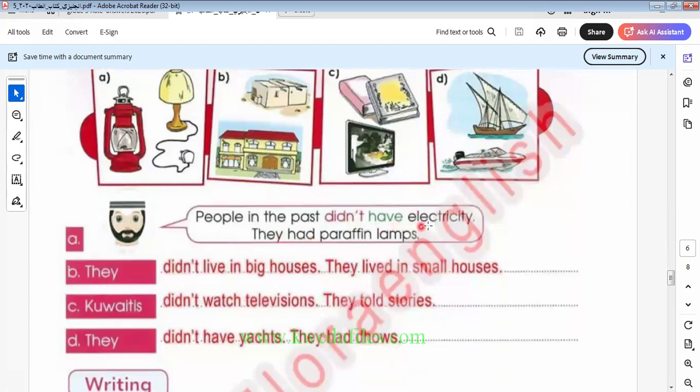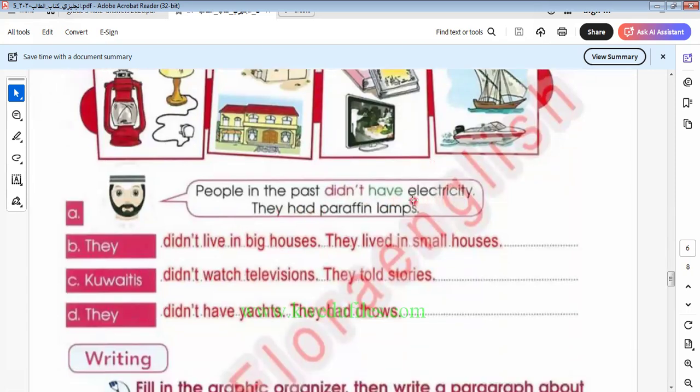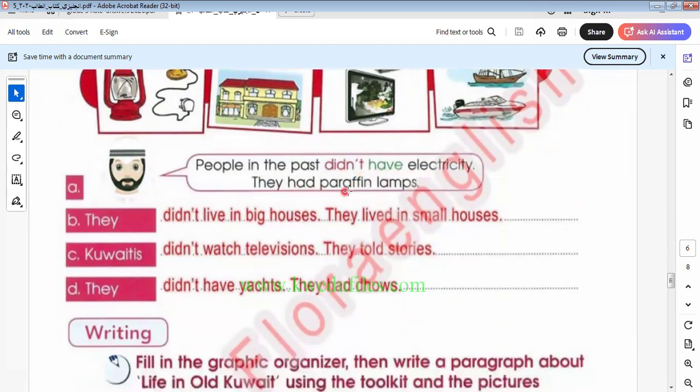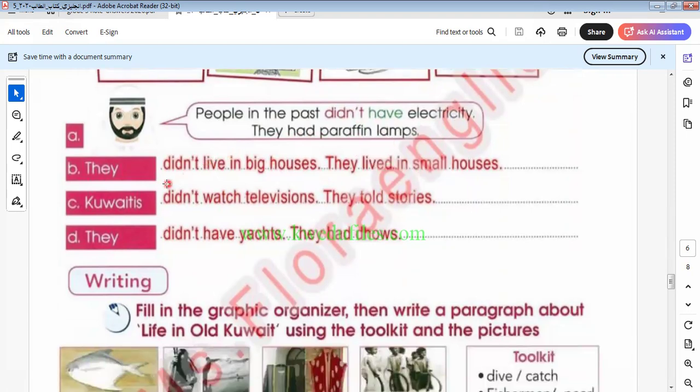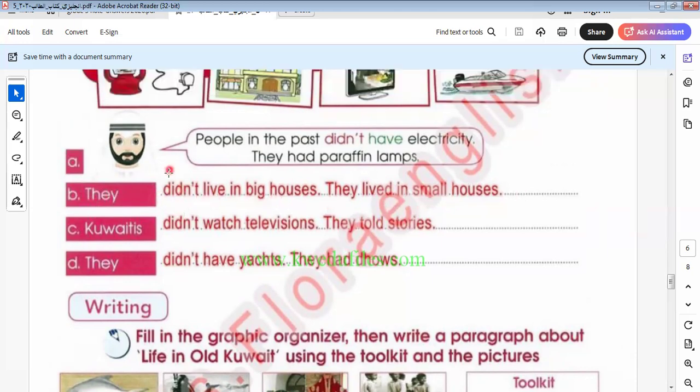People in the past didn't have electricity. So here we talk about what? We talk here about the past simple tense. They had propane lamps. I think this is the kind of lamps that they had in the past. Here we have they didn't live in big houses. They lived in small houses. So here we have the one who narrated to us the things that happened in the past.